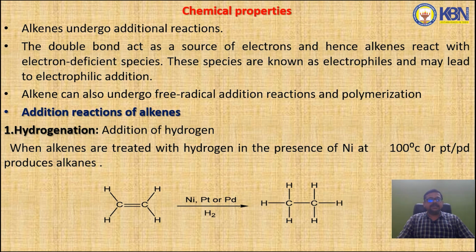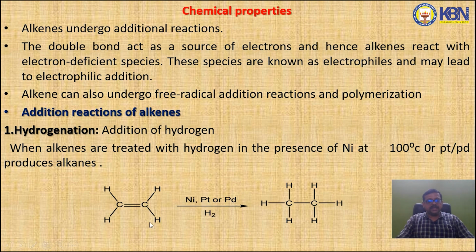So, addition reactions of alkenes. Under addition reactions, we have hydrogenation. Hydrogenation means addition of hydrogen. See, when alkenes are treated with hydrogen in the presence of nickel at 100 degrees centigrade, or platinum or palladium, it will produce alkanes.